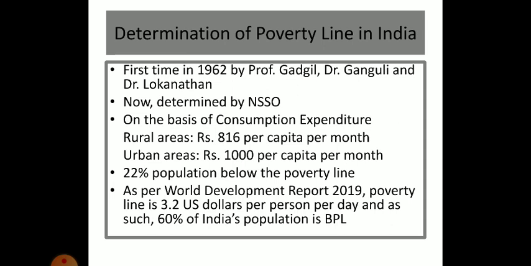But as per the World Development Report 2019, the poverty line is 3.2 US dollars per person per day. So, World Development Report 2019 has given this very definition of poverty line. And if we go by this definition in India, then 60% of our population is BPL, that is below the poverty line, which is definitely a very glaring picture and situation.